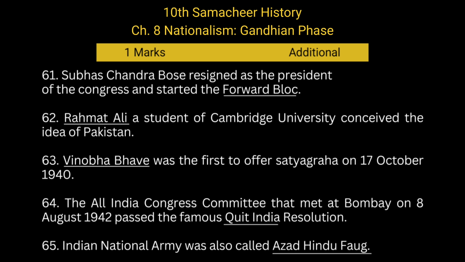Rahmat Ali, a student of Cambridge University, conceived the idea of Pakistan. Vinoba Bhave was the first to offer Satyagraha on 17 October 1940. The All India Congress Committee that met at Bombay on 8 August 1942 passed the famous Quit India resolution. Indian National Army was also called Azad Hind Fauj.